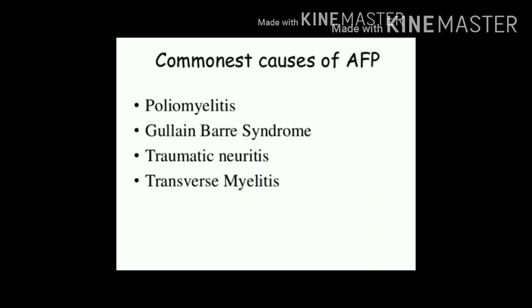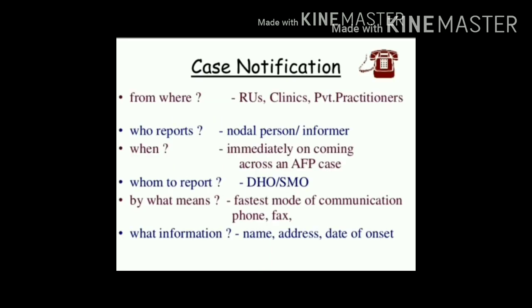What are the causes of acute flaccid paralysis? Acute flaccid paralysis we can see in poliomyelitis, in GBS, that is Guillain-Barré syndrome, in traumatic neuritis, as well as in transverse myelitis. All cases of acute flaccid paralysis must be notified.